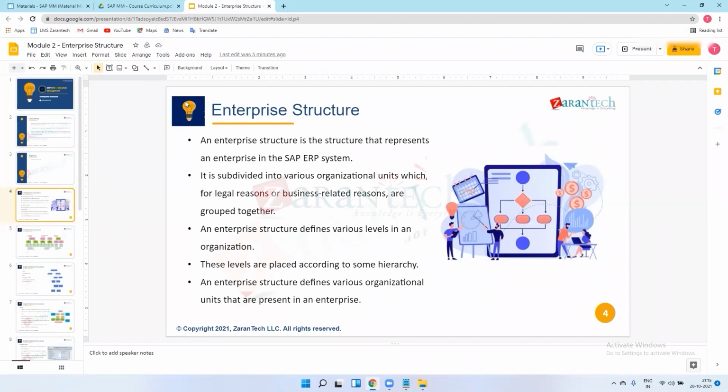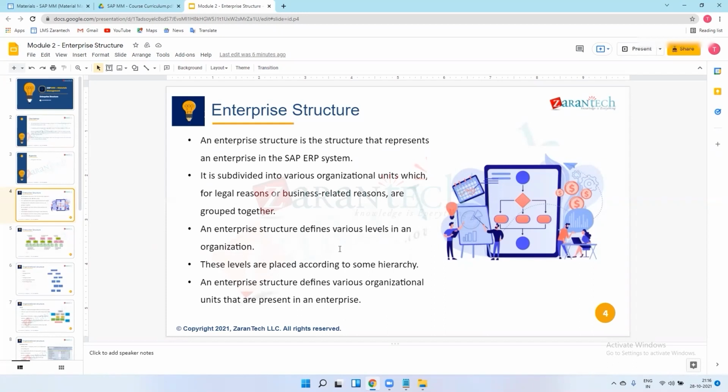In enterprise structure, the enterprise structure is the structure that represents an enterprise in the SAP ERP system, like an organization. It is subdivided into various organizational units, which for legal reasons or business-related reasons are grouped together. An enterprise structure defines various levels in an organization. I will explain these levels in the next PPT, and these levels are placed according to some hierarchy.